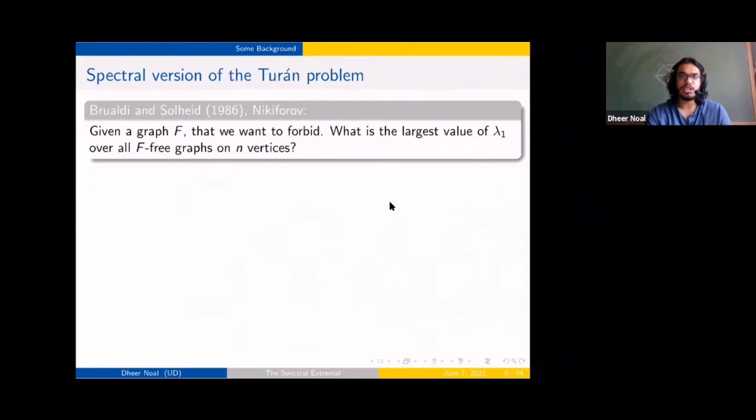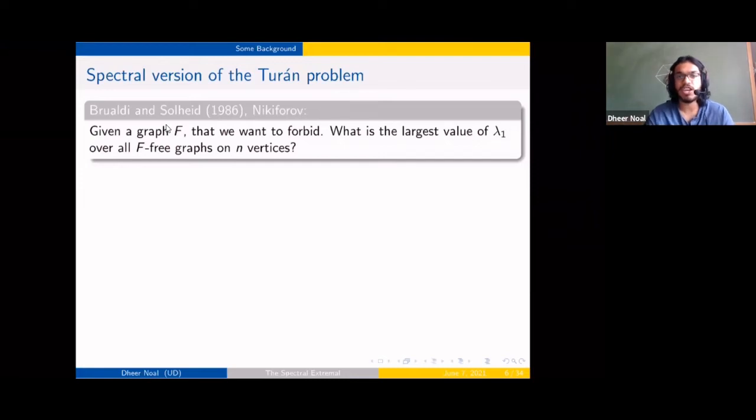And these are special kinds of problems. The more general version of this kind of problem was given by Brualdi and Solheid, where you're given a collection of graphs and you're asked which graph has the largest spectral radius in this collection. So maybe your bag of graphs can be the set of all graphs having m edges, and so this would be related to Stanley's bound. So you can have your favorite choice of collection of graphs.